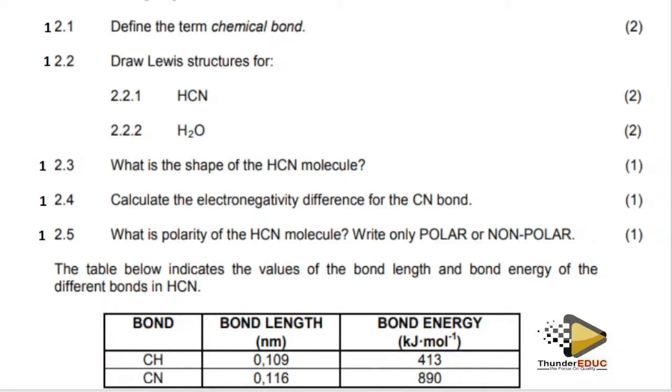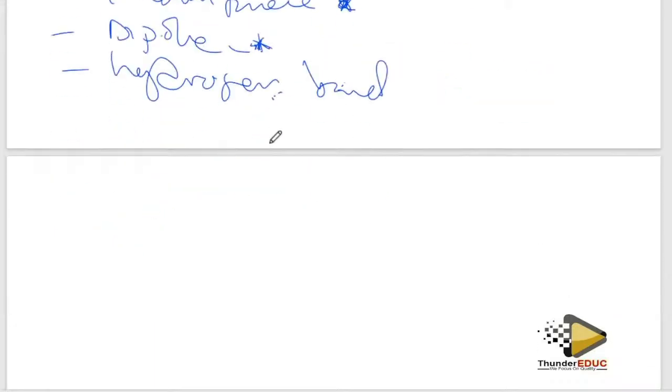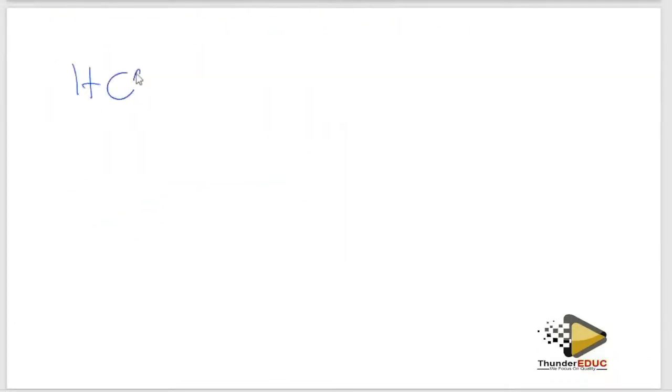It can be ions. So draw the Lewis diagram of hydrogen cyanide. This is called hydrogen cyanide. CN is called the cyanide. So let's draw the Lewis diagram of hydrogen cyanide. You come here and say that hydrogen is 1, it has 1 electron. Carbon is in group 4, it has 4 electrons. And nitrogen is in which group?